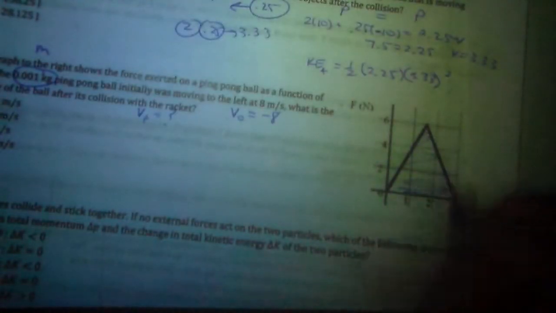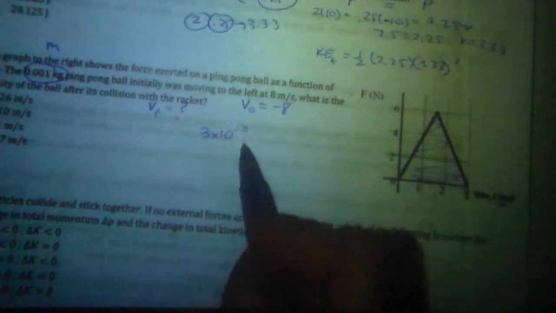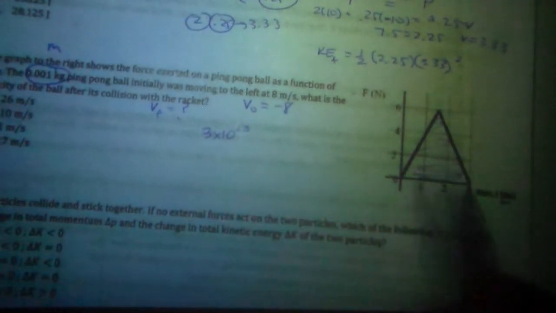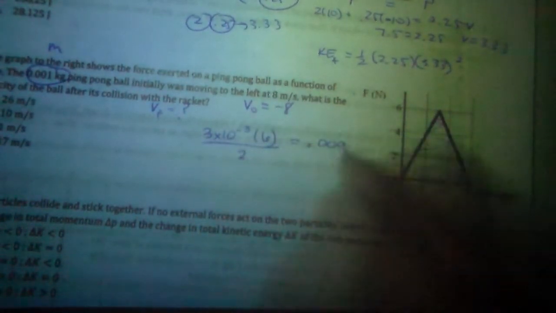One thing to be careful with is this is in milliseconds, so this isn't just 3, this is 3 times 10 to the -3. And you don't have to memorize that, right? Milli is on the equation sheet. If you just go to the back and find m for milli, it'll say times 10 to the -3. So the base is 3 with the milli. Height is 6, divided by 2, this gives me 0.009. That's my area, the area of the force-time graph.